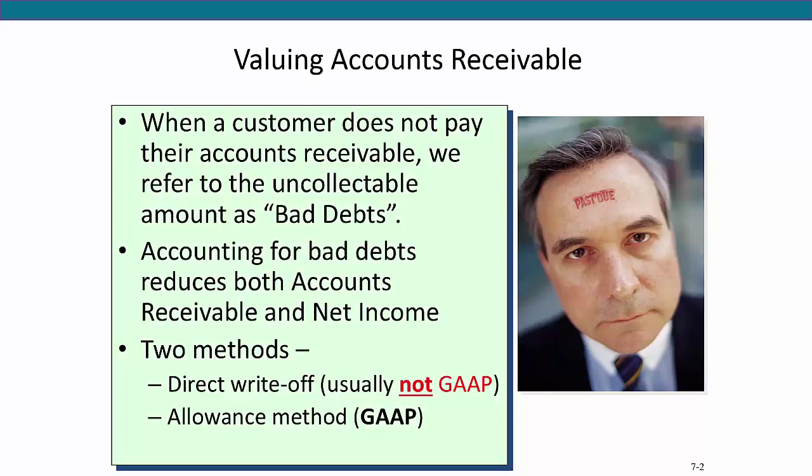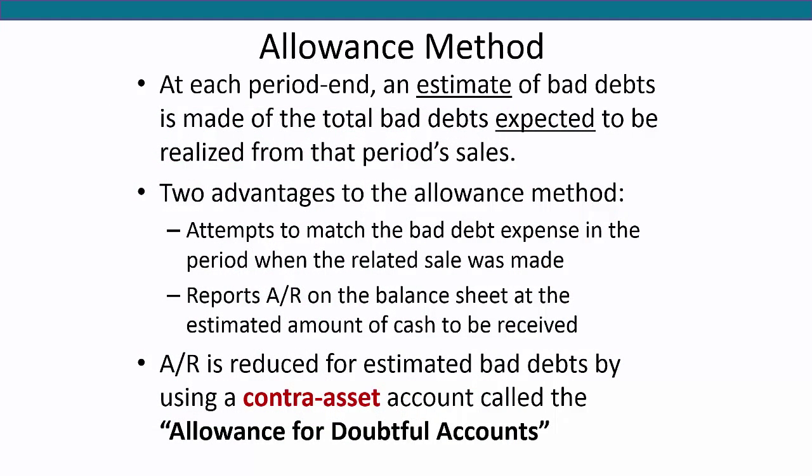Now, we will focus only on the allowance method for the remainder of our discussion, as it is the most widely used and compliant approach. In contrast to the direct write-off method, the allowance method does attempt to match bad debts from uncollectible accounts receivable against the sales they help produce. We must use estimated losses because when sales occur, management doesn't know which customers will not pay their bills. This method requires that an estimate of bad debts be made and recorded at the end of each period.